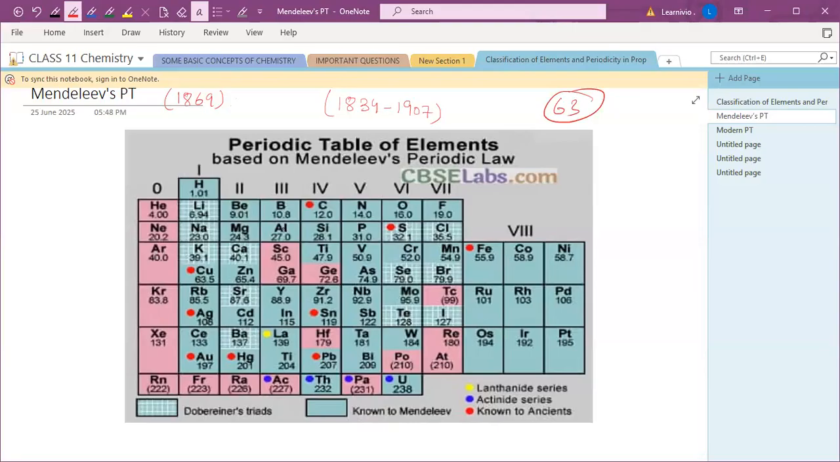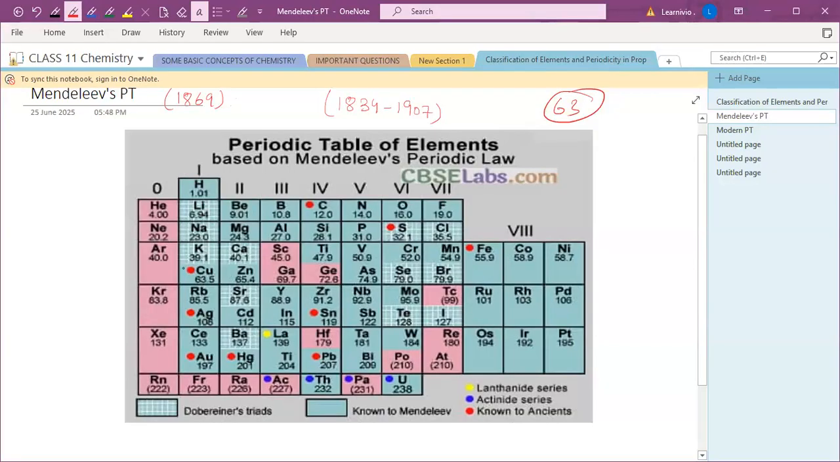He just left blank, right? Which is, see here, these are the Dobereiner triads, right? Like this is lithium, sodium, potassium, and calcium. It was given by Dobereiner, right? So for this triad, Mendeleev took these elements from the Dobereiner triads, right?